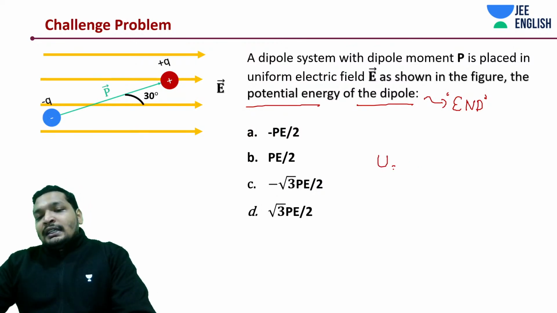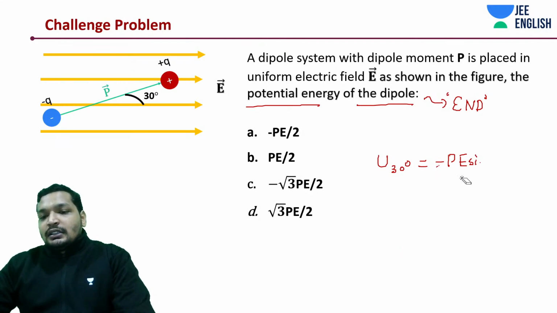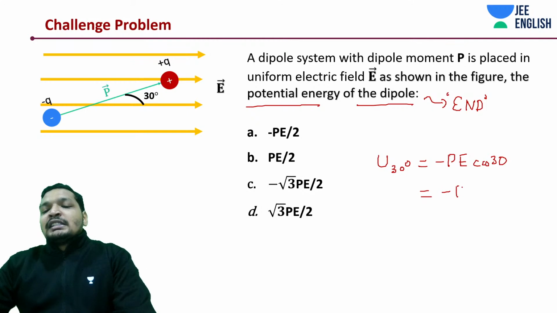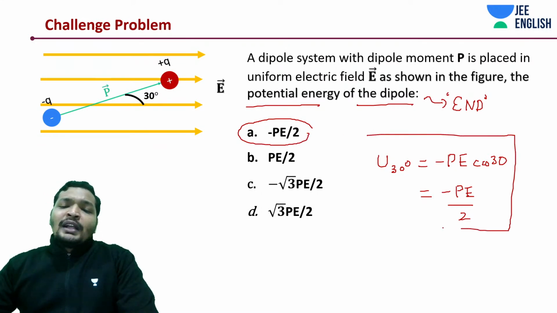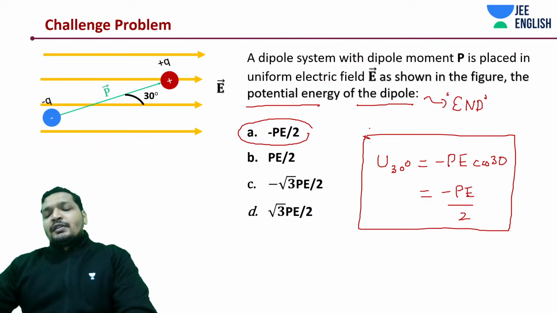So U at 30 degrees is going to be minus PE cos 30. How much is cos of 30? It's going to be minus root 3 PE by 2. You'll understand that once I give you an intuition of something.